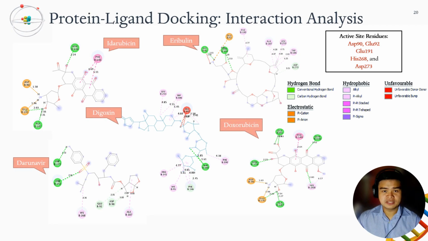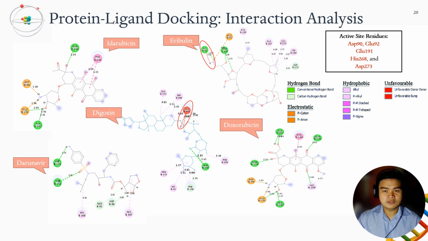Interaction analysis would assist in delving deeper into the intermolecular interactions that both protein and ligand share. Each corresponding interaction is described by color-coded lines as seen in the color guide. The focal point of the analysis is towards the active site residues of the protein. Results suggest that digoxin and eribulin are not viable candidates because of the presence of unfavorable bonds.